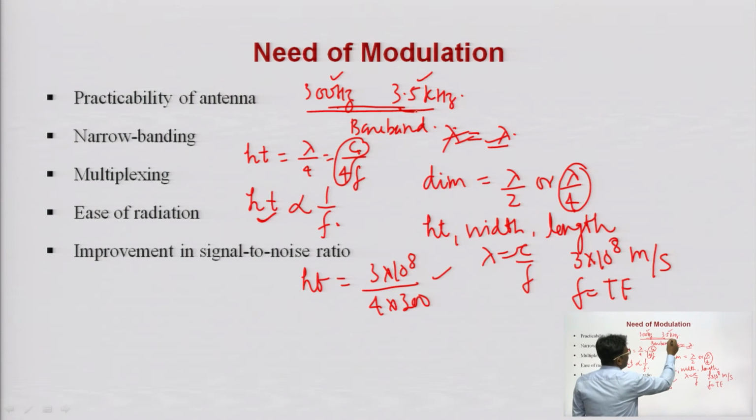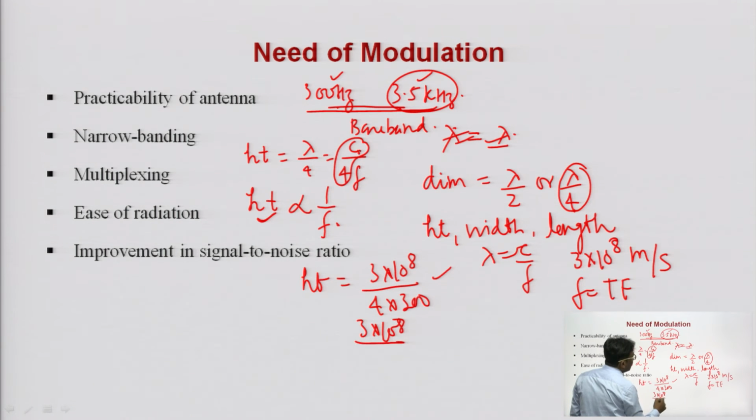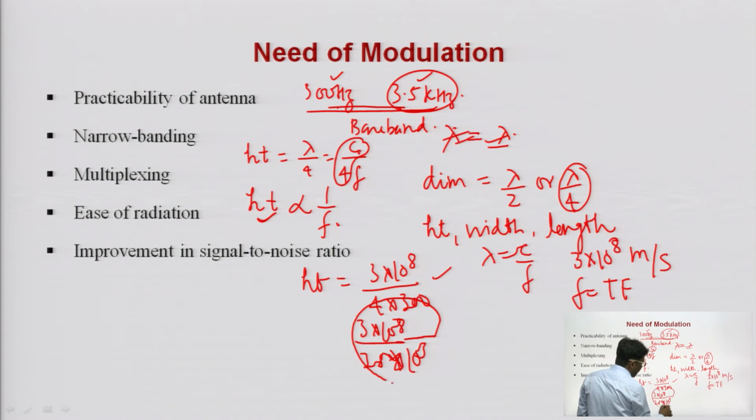If I use the highest frequency component in my speech to transmit, 3.5 kilohertz, so 3 into 10 to the power 8 divided by 4 into 3.5 kilohertz, then again I need a very large height, length or size of antenna. Practically this is not possible, since the size of the antenna is very large. So, if we transmit the baseband signal without modulation, we require a large size of antenna.